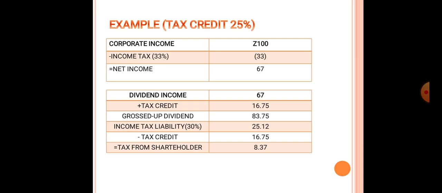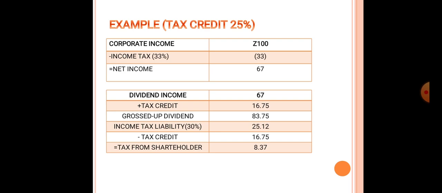Minus the tax credit from the direct income tax liability in the hands of shareholders, 16 rupees 75 paisa, which was calculated earlier. So the net tax will be 25 rupees 12 paisa minus 16 rupees 75 paisa, that is 8 rupees 37 paisa.